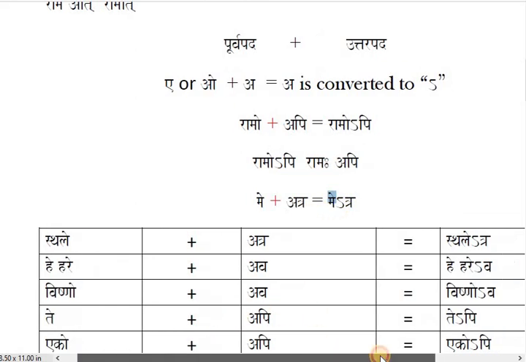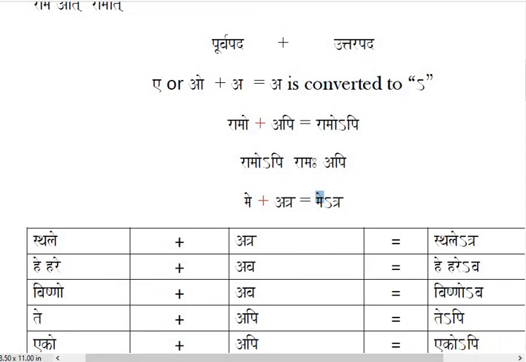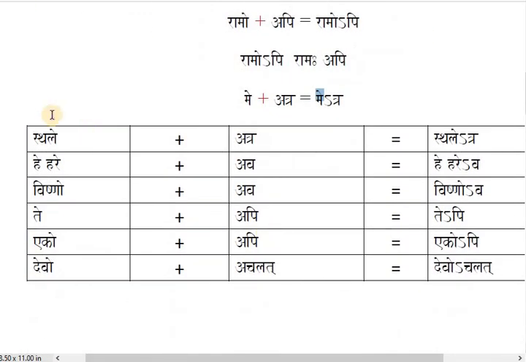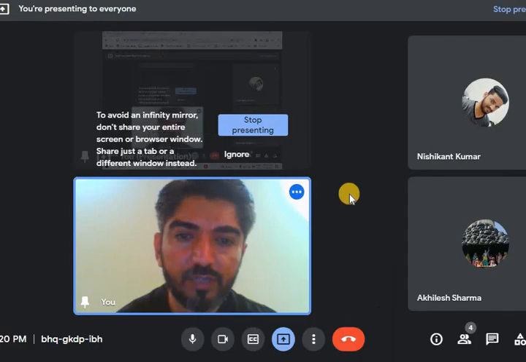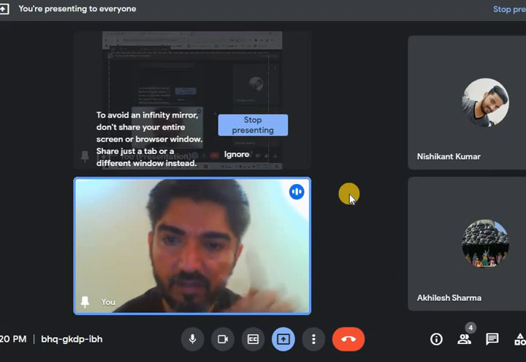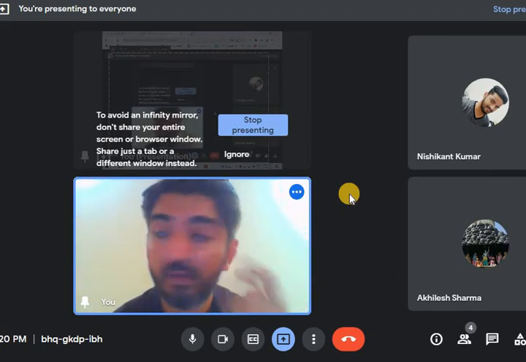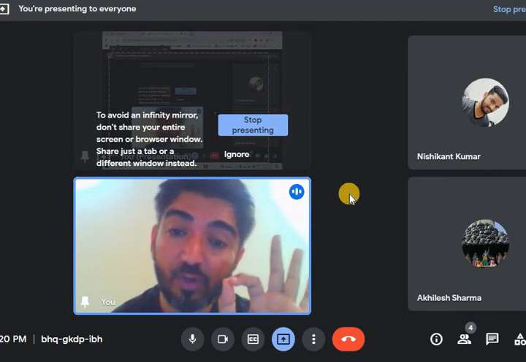Here we have some examples, students. Sthale plus Atra. Sthale ending with A. Just convert this A to avagraha and join them. Sthaletra, He Hareva, Vishnova, Tepi, Ekopi, Devo Chalat. All these are here. We haven't done anything. We have just converted this A to avagraha and joined both words. So this A is converted to that avagraha sign, silent A sign, when the previous word is ending with A or O sound.